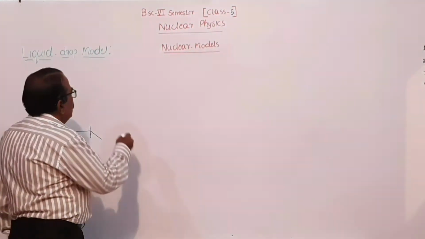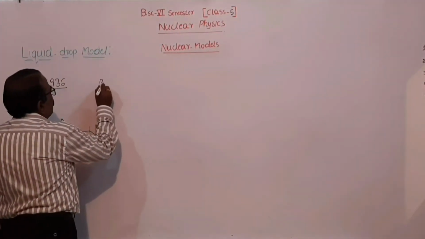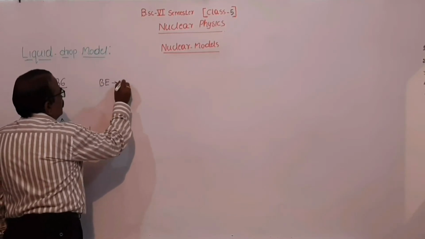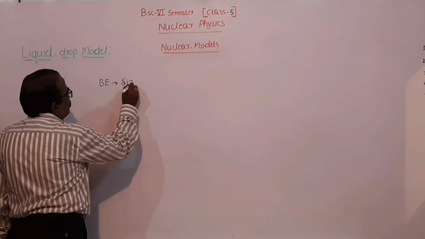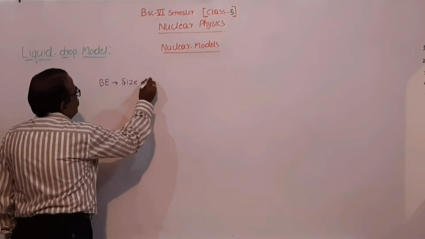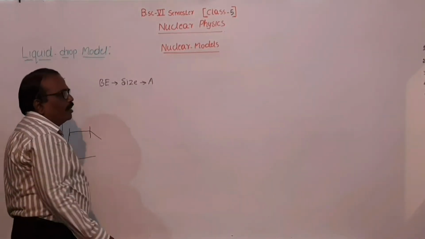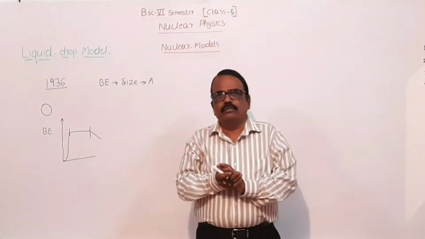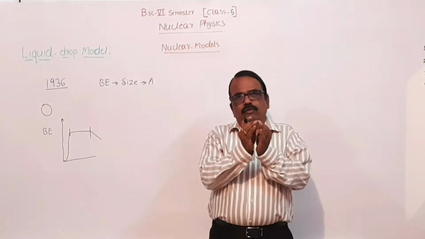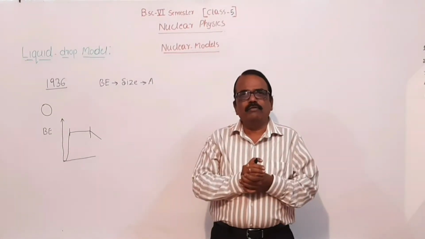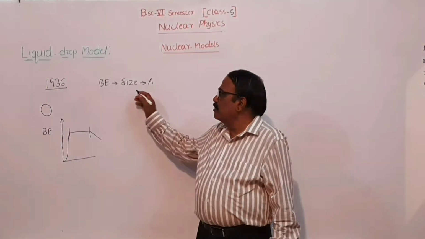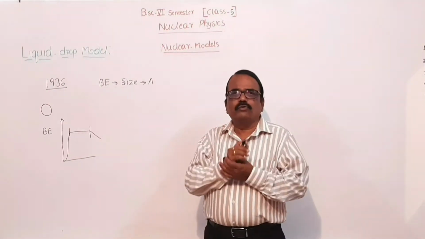That means binding energy depends on the size of the nucleus, and it depends on the mass number A, the number of protons and neutrons. If the number of protons and neutrons goes on increasing, definitely the size of the nucleus goes on increasing.